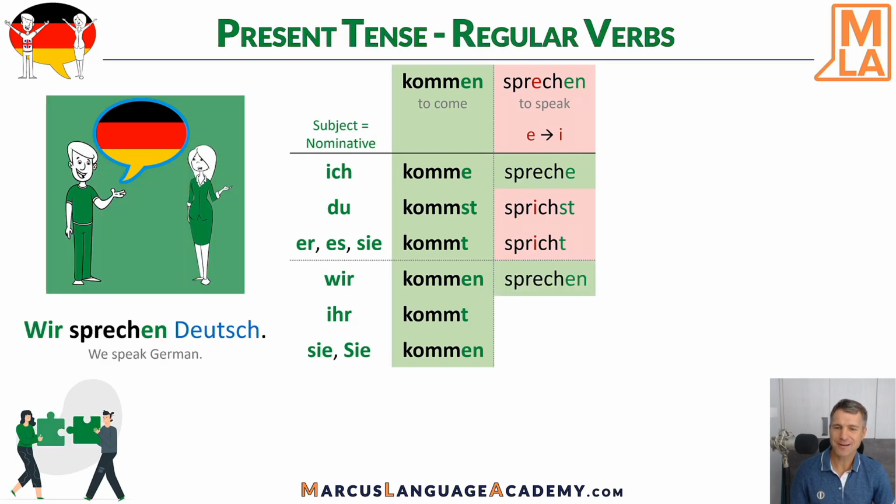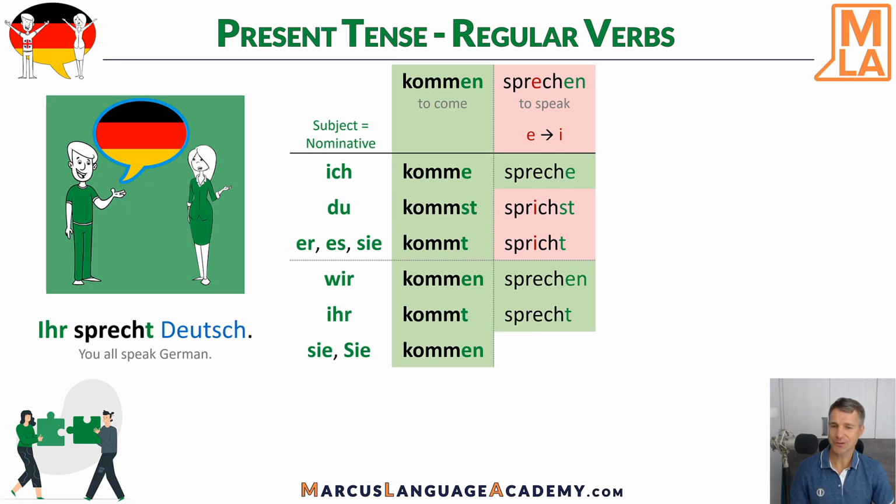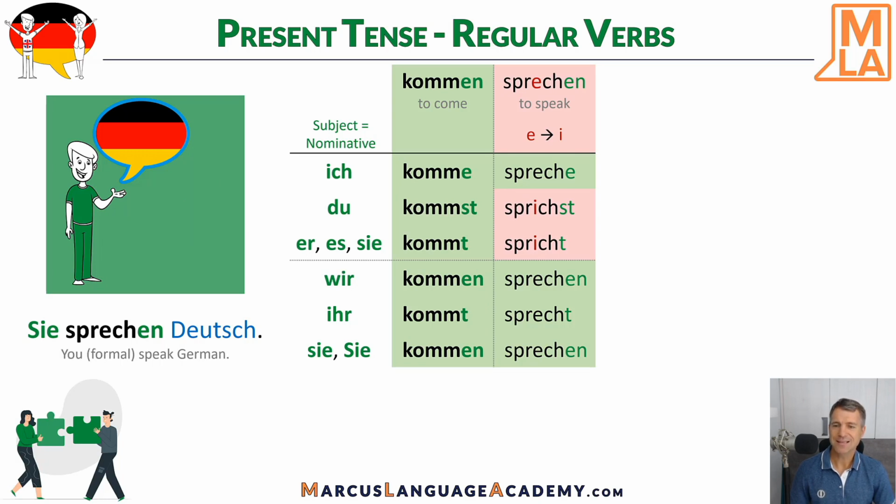Fortunately, the plural is again completely regular. Wir sprechen Deutsch. We speak German. Ihr sprecht Deutsch. You all speak German. Sie sprechen Deutsch. They speak German. Sie sprechen Deutsch. You, formal way, speak German. Sie sprechen Deutsch. You all, the formal way, speak German.